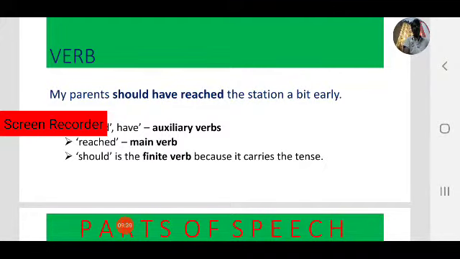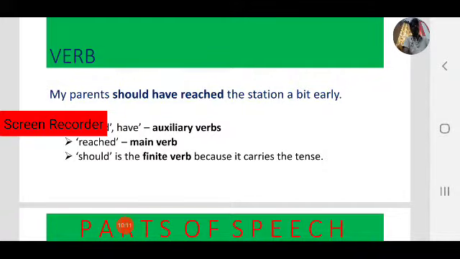When more than one verb is used, that is called a verb group. In that verb group, the last one is the main verb. Always note it down. The first one is the finite verb. Other than the main verb, the remaining verbs are called helping verbs. In this sentence, should have reached, three verbs are there. The last one is the main verb, so the remaining verbs are helping verbs. Out of these, the first one is called the finite verb because it carries the tense.